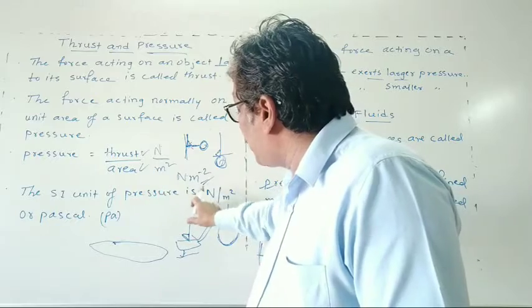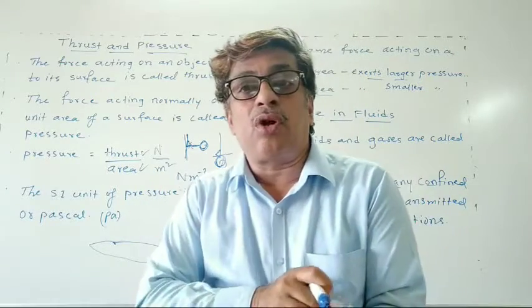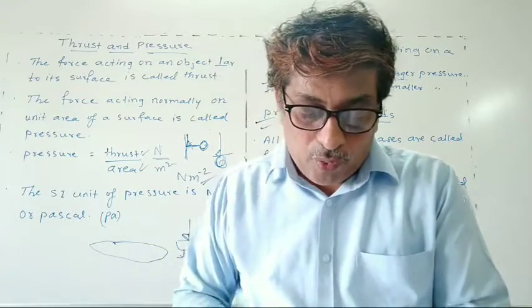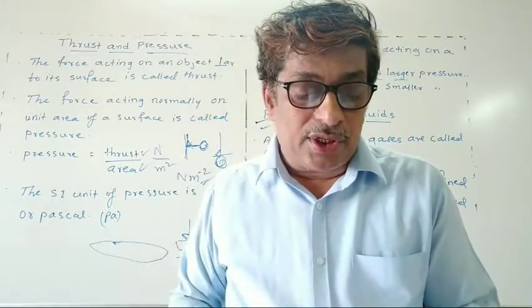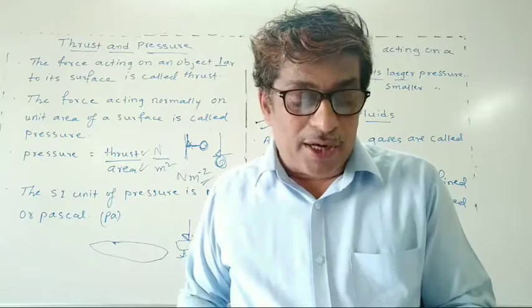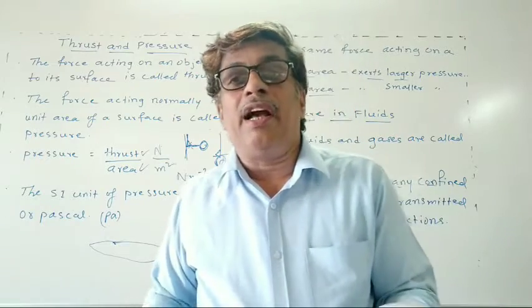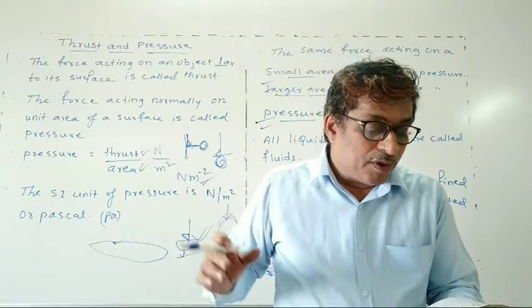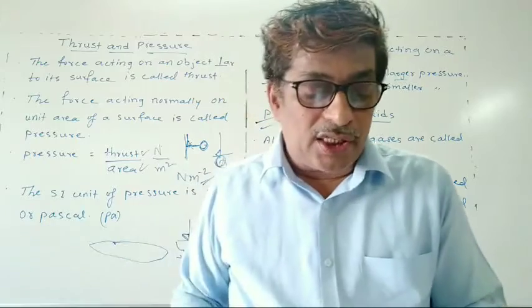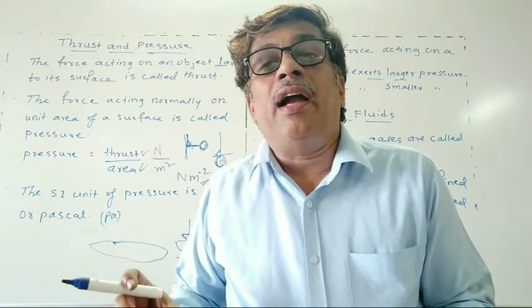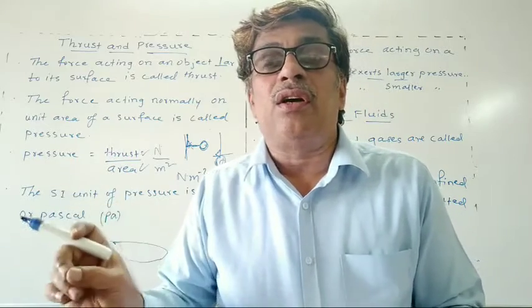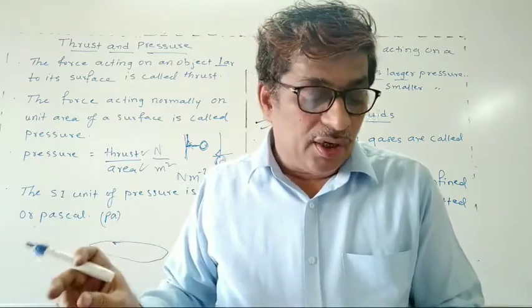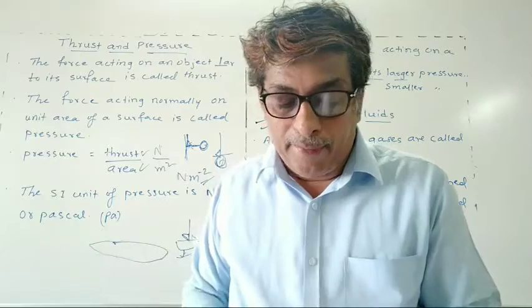The SI unit of pressure is also called Pascal, or PA in short form. Why? Because it is named in honor of the scientist Blaise Pascal.